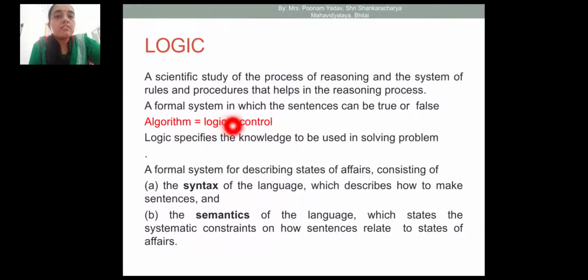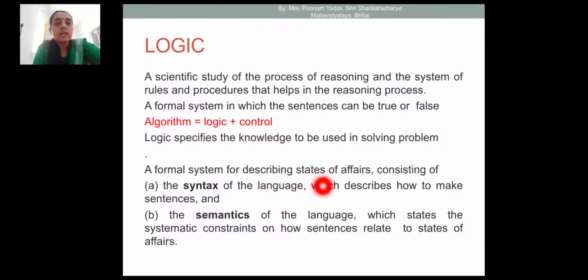Logic is a formal system in which sentences can be true or false. Then logic specifies the knowledge to be used in solving problems. So how is logic related to knowledge? Because it specifies the knowledge to be used in solving problems. For a problem solving method, logic is required.